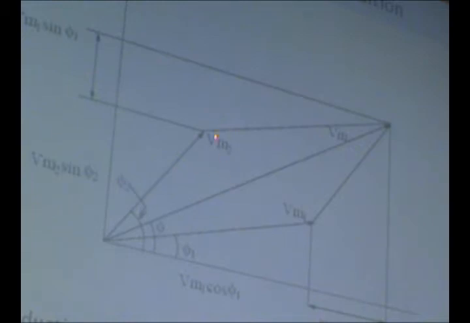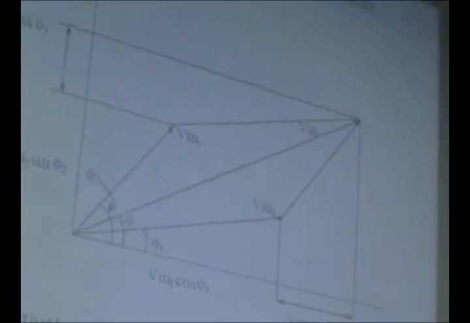And for convenience, instead of taking the magnitude of the vectors, we take RMS values. So when we say 100, we don't mean the amplitude, it's the 100 by root 2 which we specify, which is the root mean square.